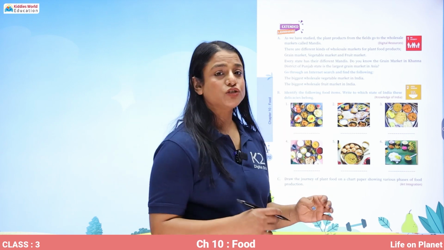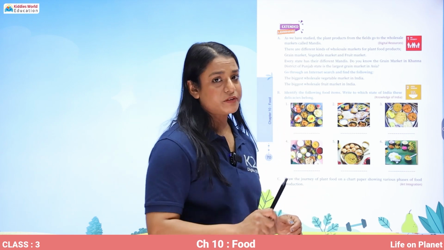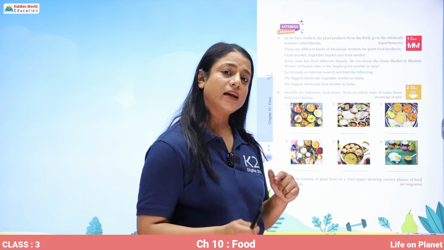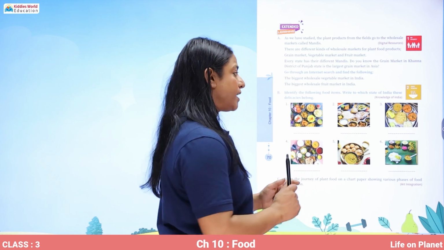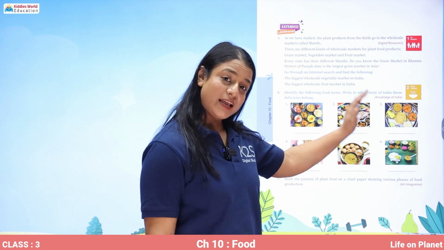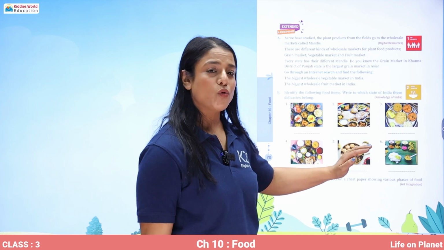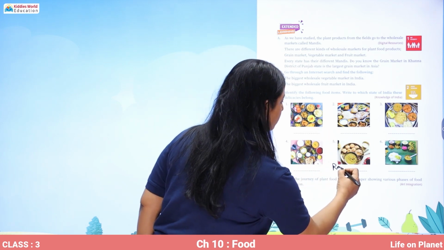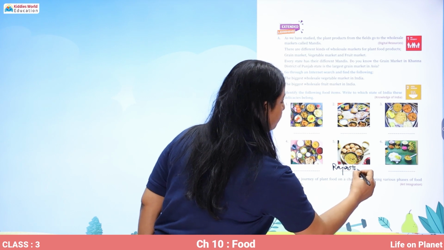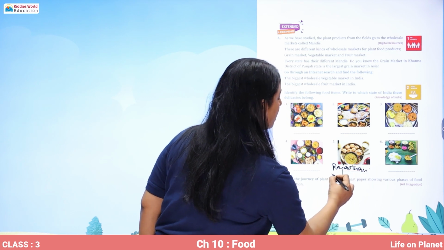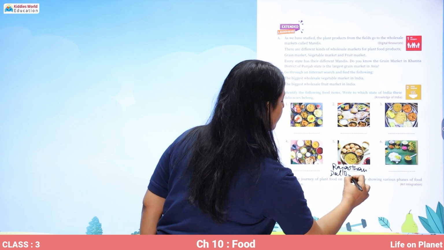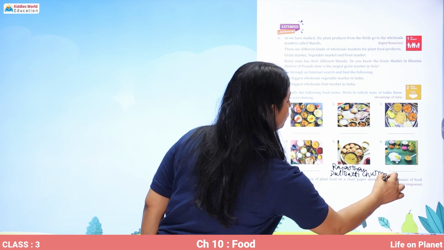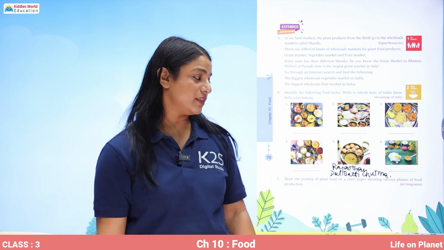The rest you can do by surfing the internet, taking help of your teachers and your friends, and working in groups, and find out whether they eat this kind of thali in their homes or not. So the fifth one is from Rajasthan, and the food item over here is dal bati churma. Similarly, you have to find the rest of them.